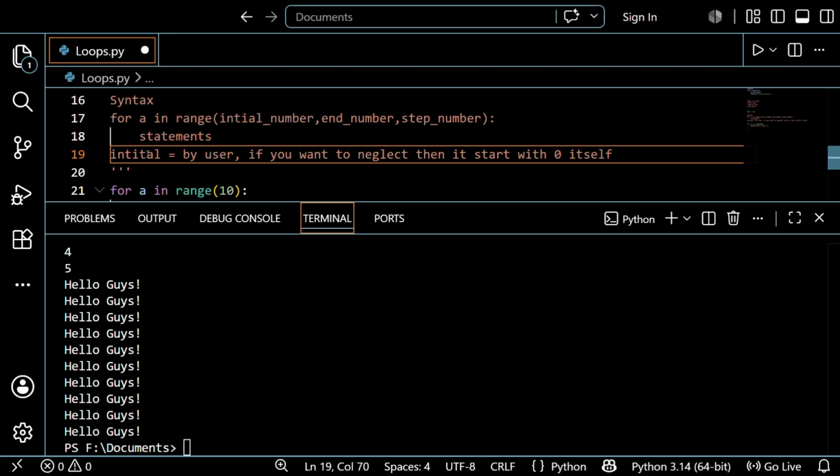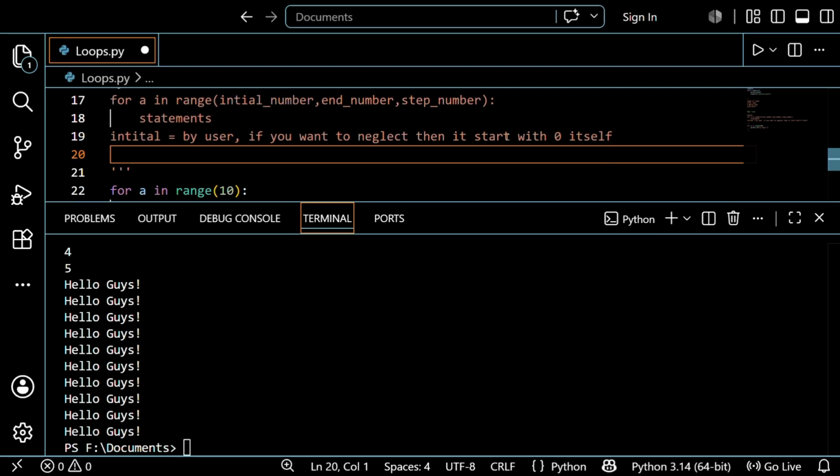So that is the use of initial, guys. After that, the n number is up to which number the execution should run. See guys, I want to create a loop that must run 20 times. The loop should run 20 times. So there is the n number, right?